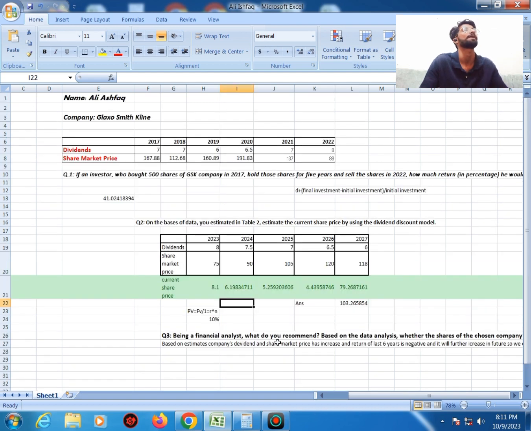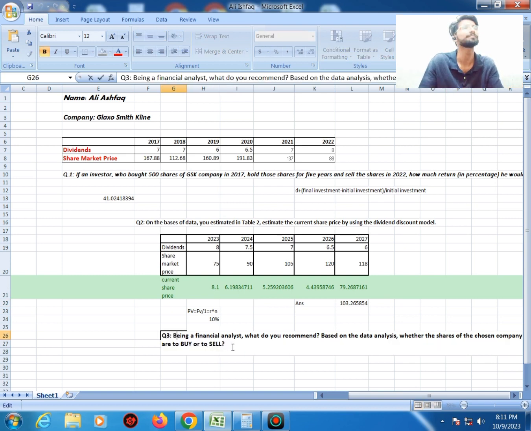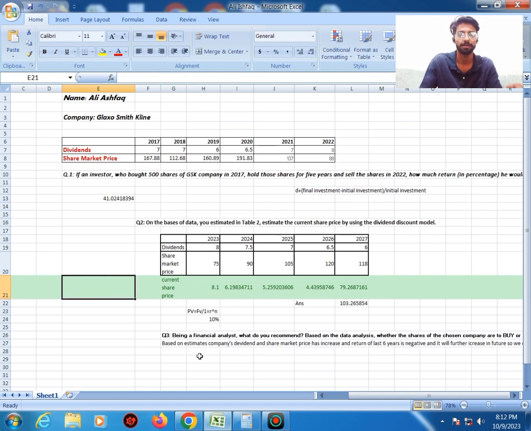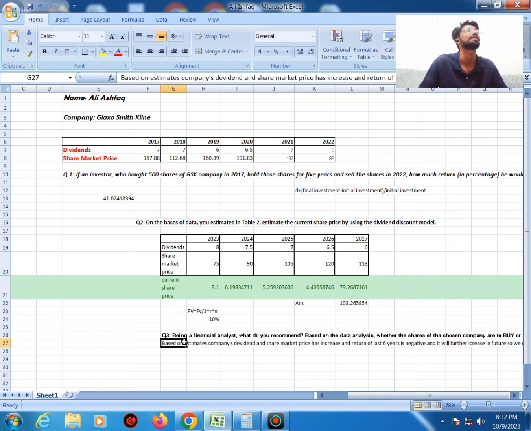Final question is, being a financial analyst, what would you recommend based on the data analysis, whether the shares of the company chosen are to buy or to sell? As the share price of the last 5 years is decreasing gradually, there is a probability that it can go upward now. So based on my estimation, the company's dividend and share market price have increased and the return in the last 6 years is positive. It's positive and it will further increase in future. There is a probability. It's not any surety.